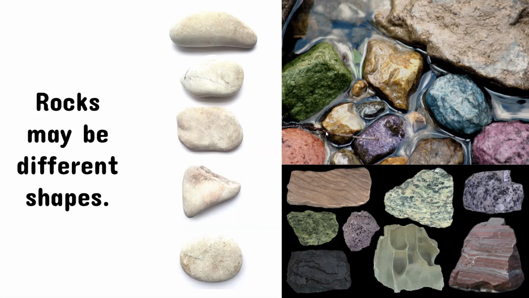Okay, here they have what? They have different colors. As you can see, some of them are blue, some of them are purple, some of them are pinkish, what do we call this? I guess velvet. I don't know. It is kind of purple though. Some of them can be green and so on, okay? So these are rocks, and we said that they may differ according to shape, size, and color, okay?